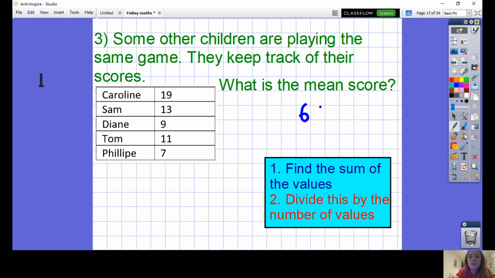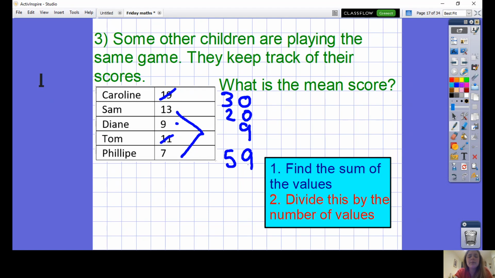Just to be clear and make sure I'm completely correct, I'm going to add it up in a different order. 7 add 11 is 18. Add 9 is going to be 27. Add 13 to 27 and you will have 30, 40. Add 19 and you've got 59. Well, I've made a mistake one of those times. Let's quickly do it a third time to see which answer is correct. 19 add 11, again a third different order, that would give me 30. 13 and 7 gives me 20. Adding 9 onto the end, let's see what that will give me, 59.